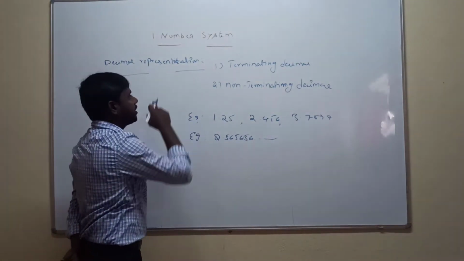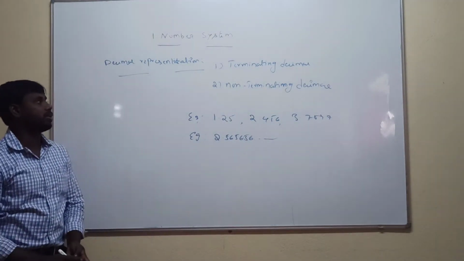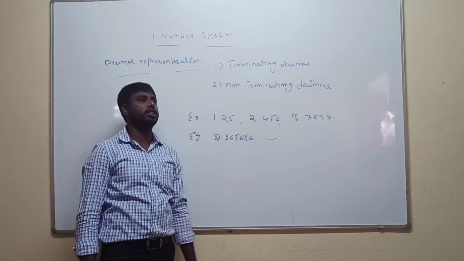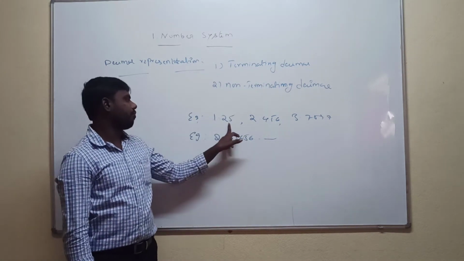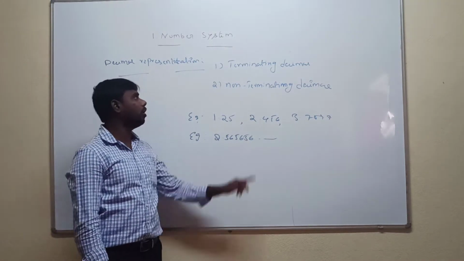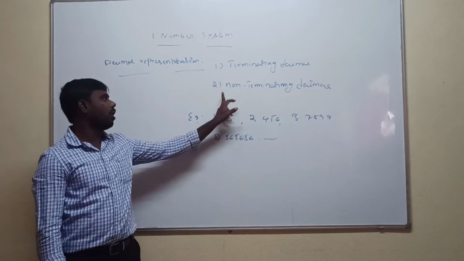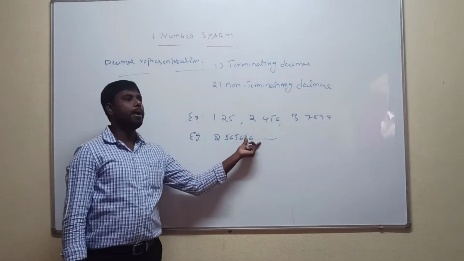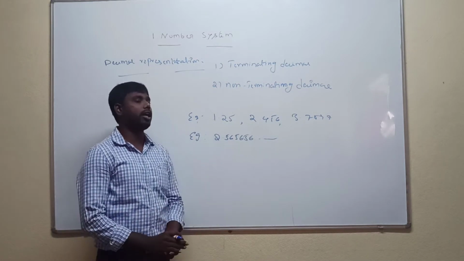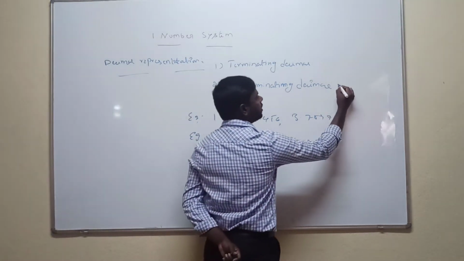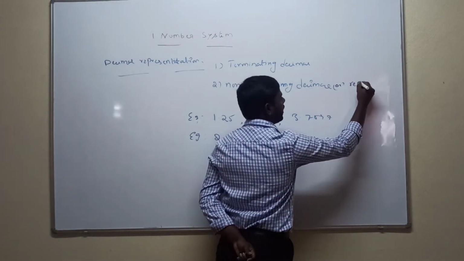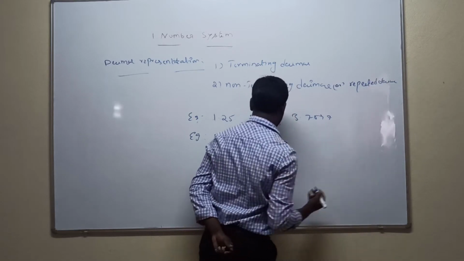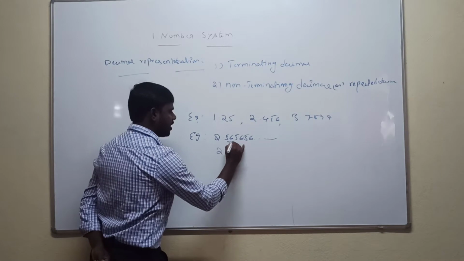Decimals are represented as either terminating decimals or non-terminating decimals. A terminating decimal is nothing but a decimal with a finite number of places. A non-terminating decimal is a decimal with an infinite number of places. One more name is repeated decimals. Repeated means 2.56 repeated is there.